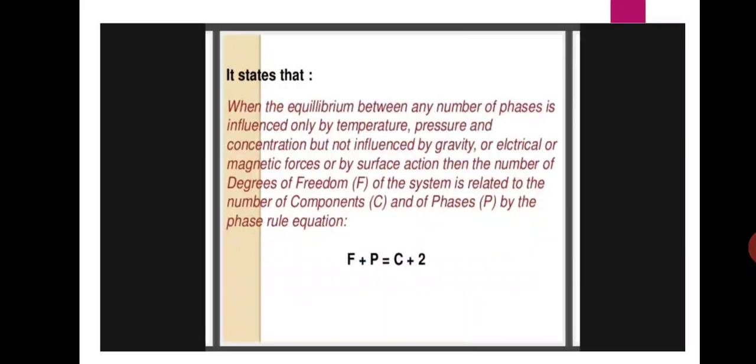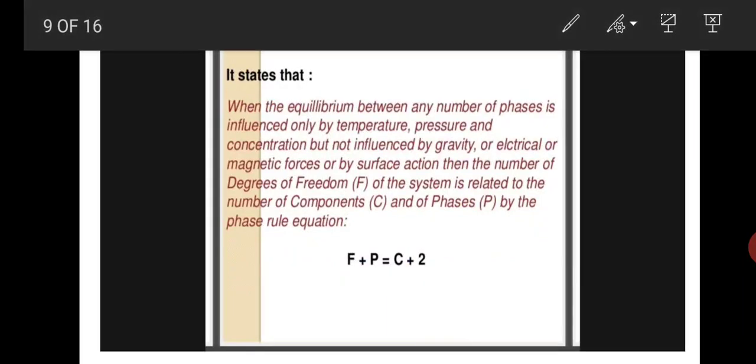Then the number of degrees of freedom of a reaction or system is related to the number of components and number of phases. Okay, this is the phase rule definition and the equation is F + P = C + 2. Here degrees of freedom F plus number of phases P is equal to the number of components C plus 2. This is the actual Gibbs rule definition and equation.